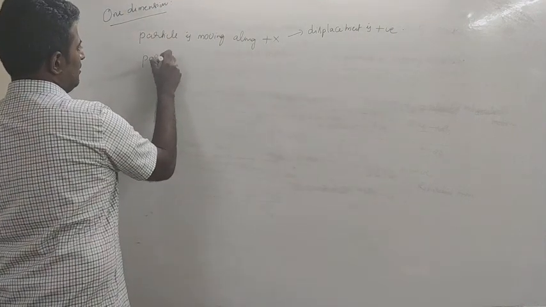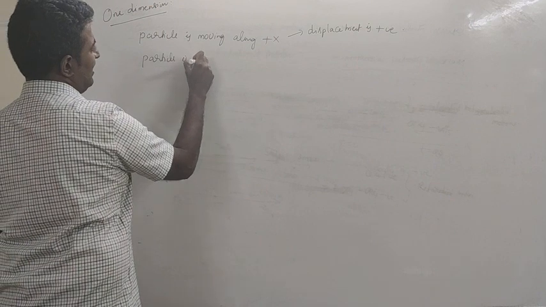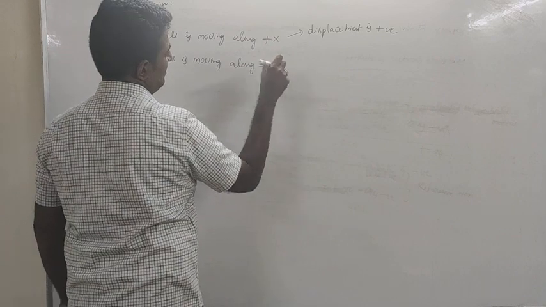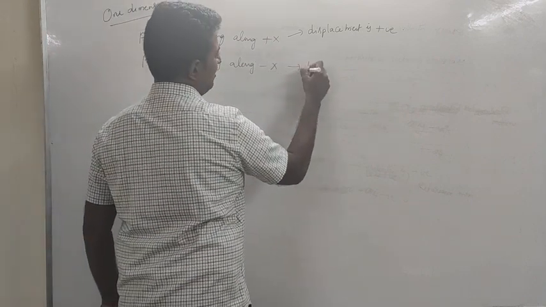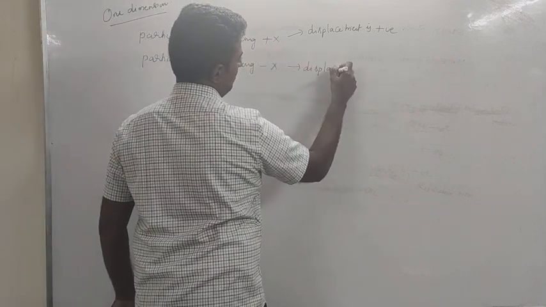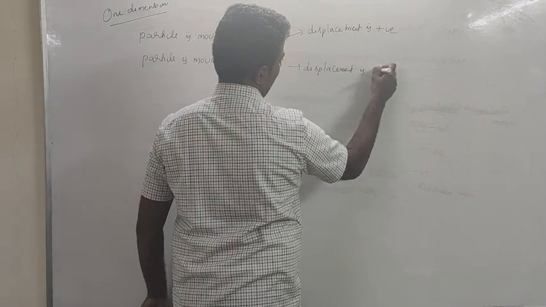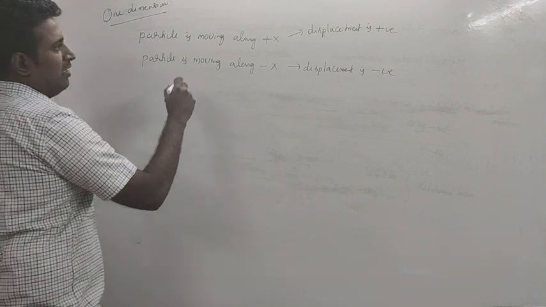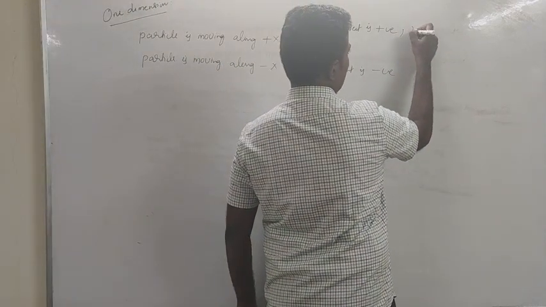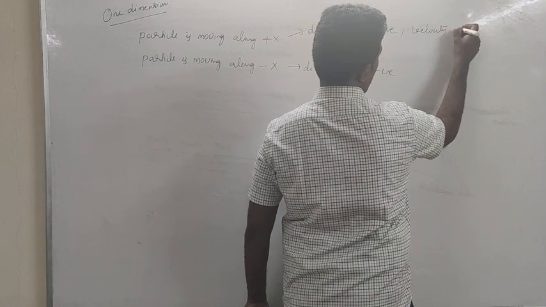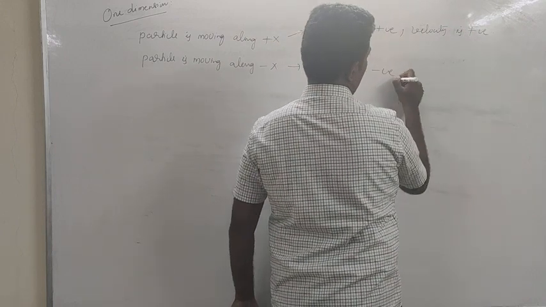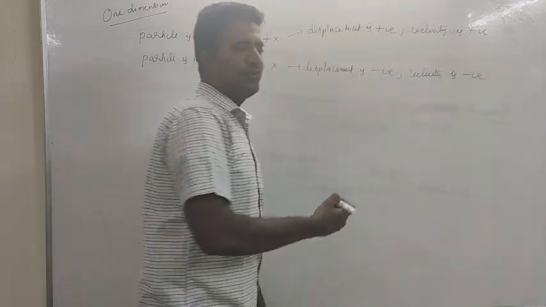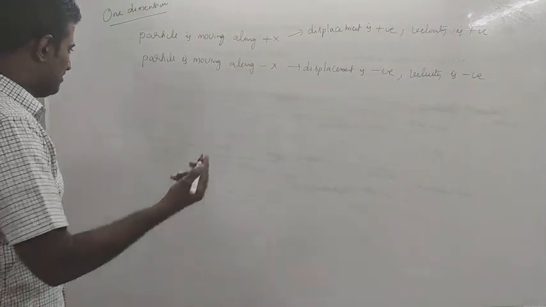If the particle is moving along minus x, displacement is negative. Is it okay? Next, particle moving along plus x, velocity is also positive. Moving along minus x, velocity is negative. Such a thing you cannot define for acceleration, isn't it?